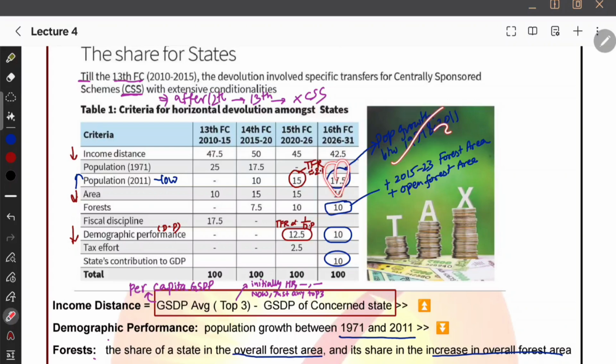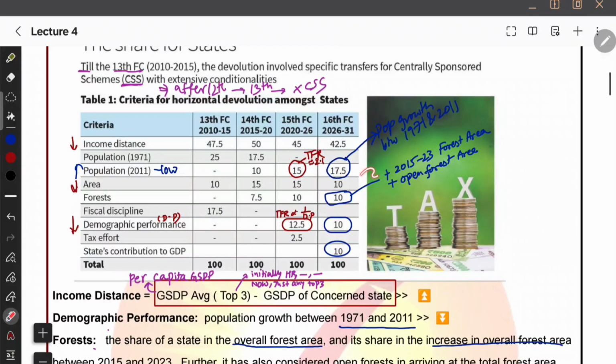For the population we are seeing population growth, and for the forest we are seeing the designated forest, that is whichever is designated in the Forest Rights Act, etc., whichever is in that forest, plus 2015 to 23 whatever forest is there, that forest area plus open forest areas. Open, designated implies it is not open, so you are also including now the open forest area, so that is the new addition. Okay, that is all you need to remember for now.